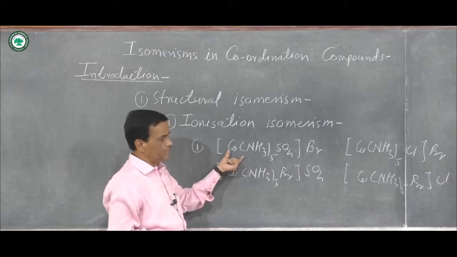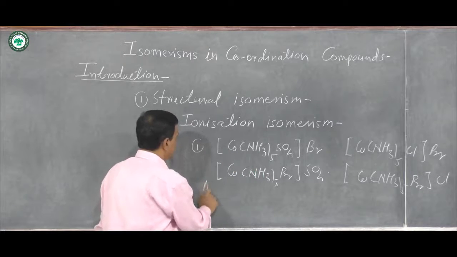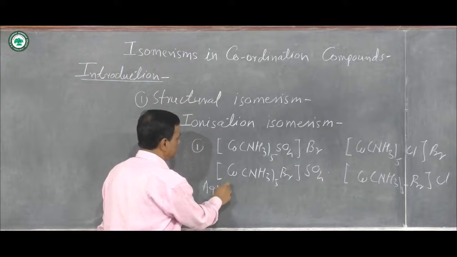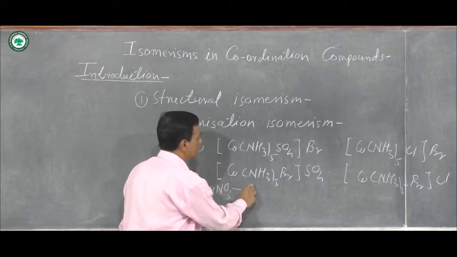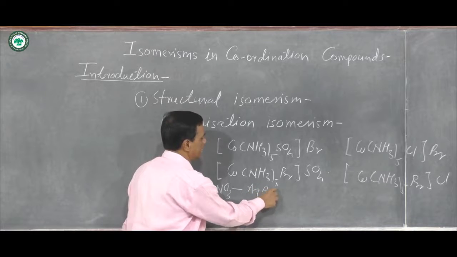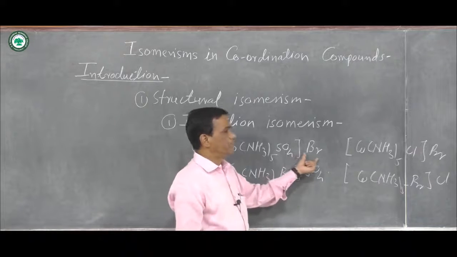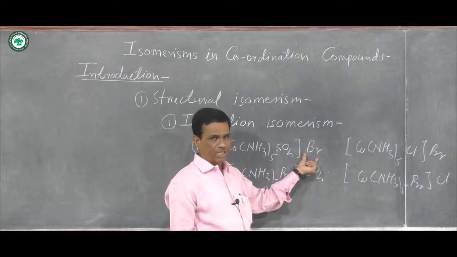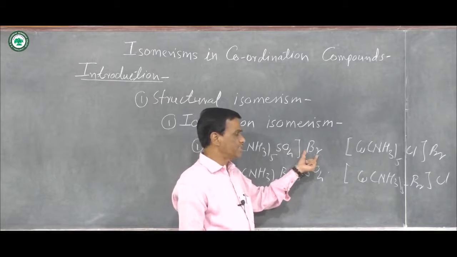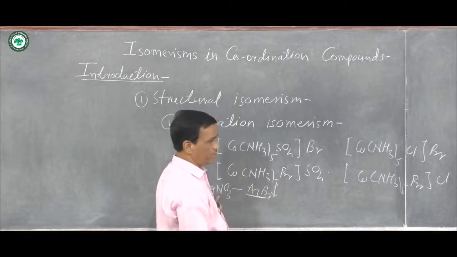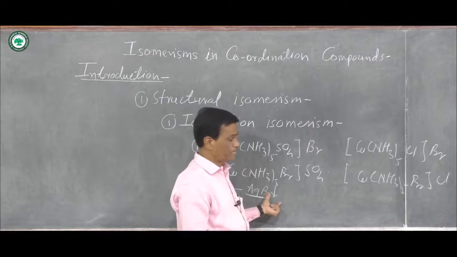Suppose if you treat these compounds with aqueous silver nitrate solution AgNO3, then first compound forms silver bromide precipitate as AgBr. Reason is that here Br minus ions are ionizable, means primary valencies, and these Br minus ions react with Ag plus ions from AgNO3, and AgBr precipitate is formed.